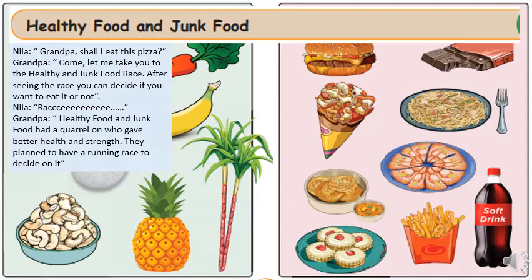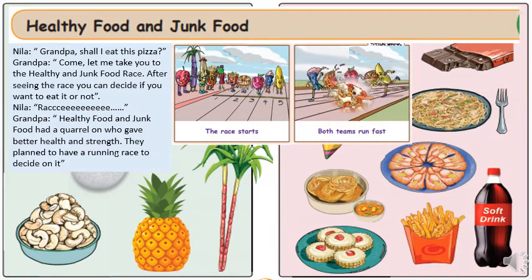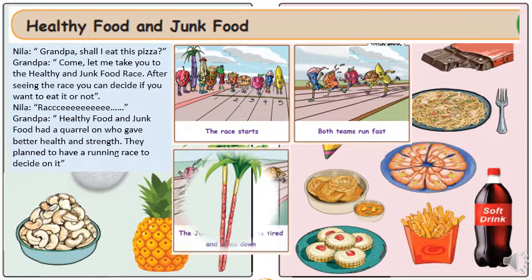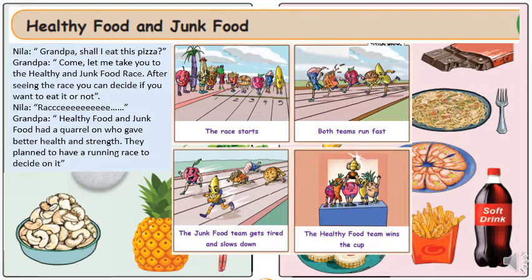Healthy food and junk food had a quarrel on who gave better health and strength. They planned to have a running race to decide on it. The race starts. Both teams run fast. The junk food team gets tired and slows down. The healthy food team wins the cup.